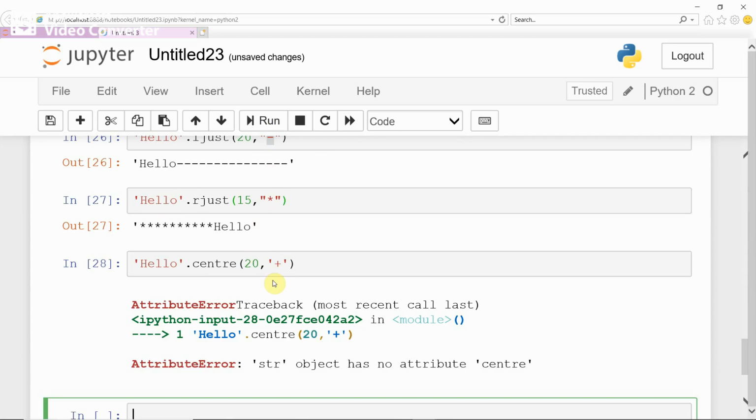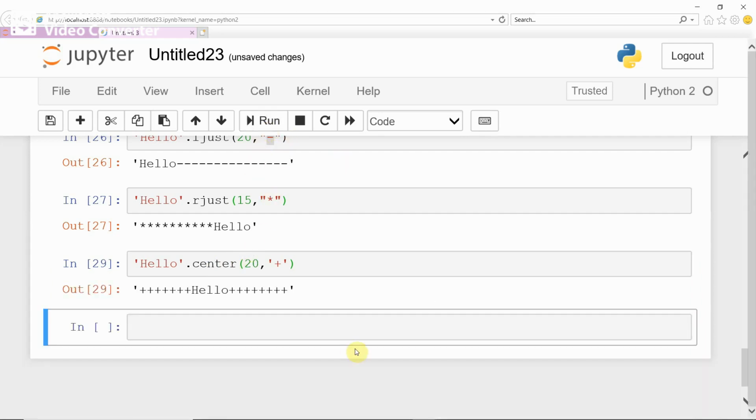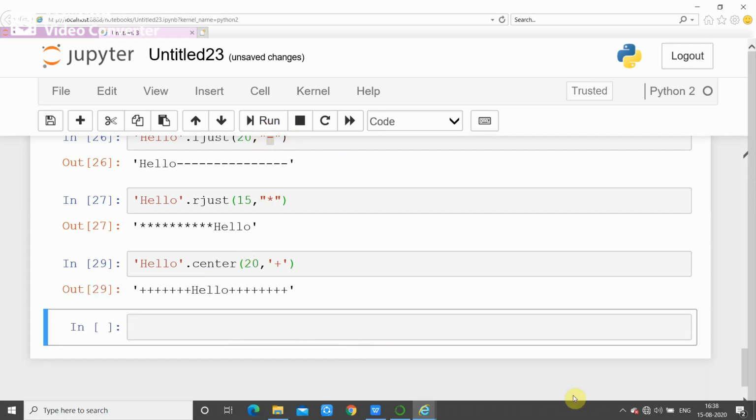Now why is it giving error here? The center spelling is a mistake, it should be CENTER. Run. Now you see it is centering the given string by including a special character plus.